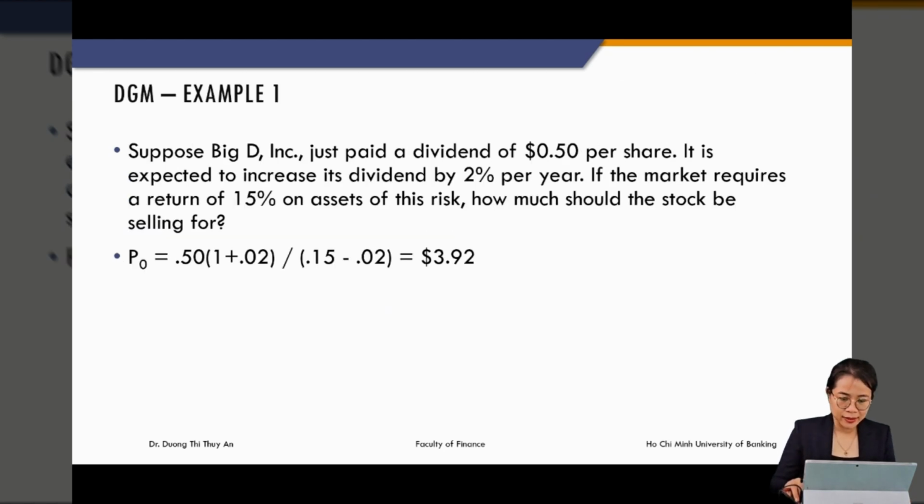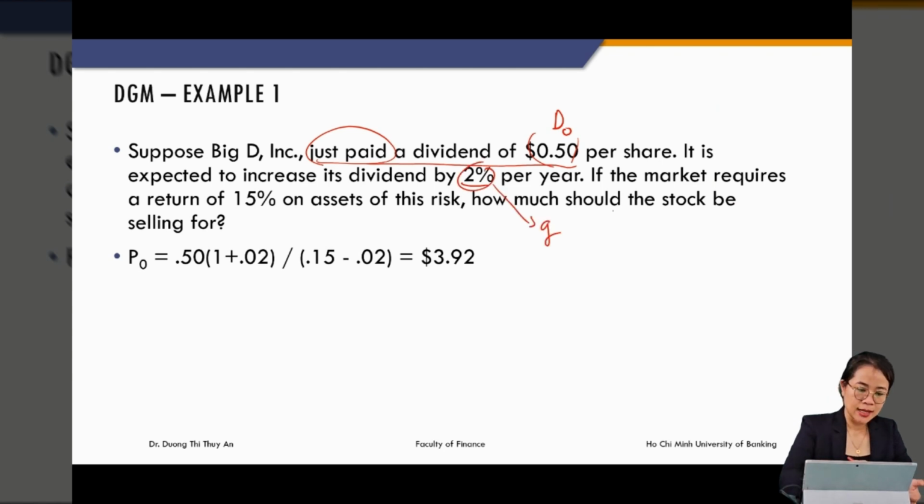Okay, let's take one example. Suppose that this company just paid a dividend of 0.5, and is expected to increase the dividend by 2% per year. This one is D0, just paid. This one is the growth rate, and this one is the discount rate.